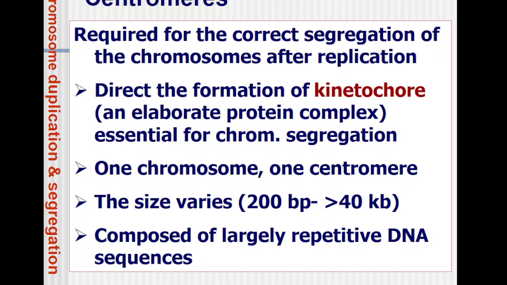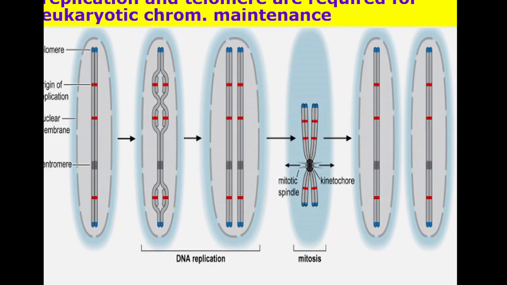It is composed of largely repetitive DNA sequence. Most of the repetitive sequences we will find in the chromosome are in the telomeric sites and origin of replication. Now here we can see this kinetochore binding region. This is a small part we can call the centromere, where the kinetochore will come and bind. This particular structure is your centromere, which connects the two arms of the chromosome together.